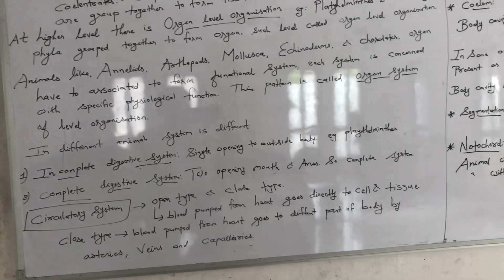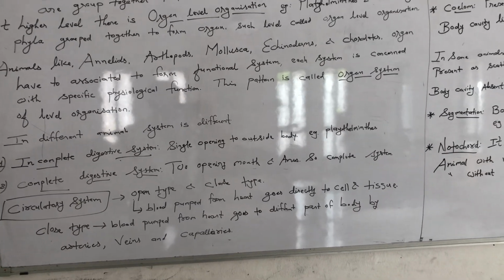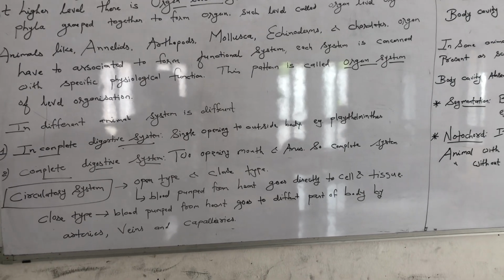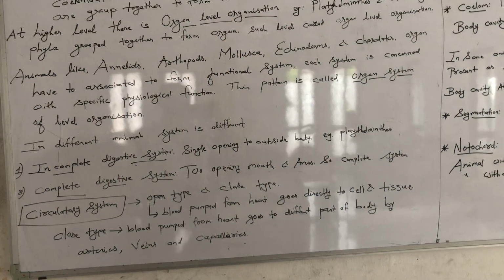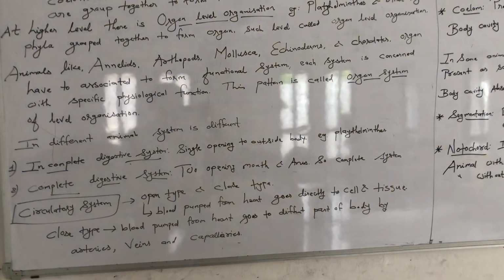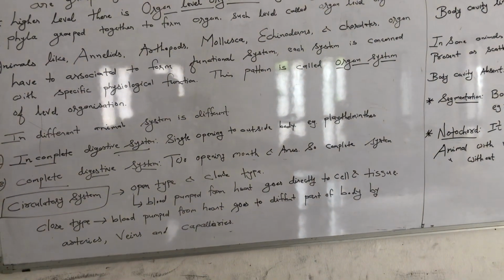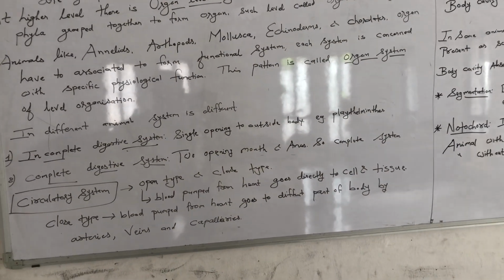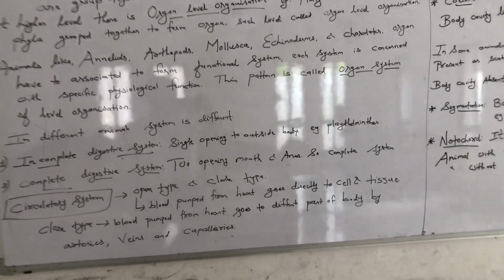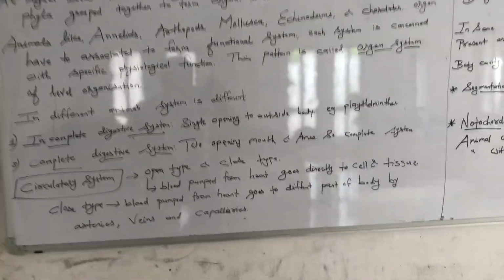Whereas in closed type of circulatory system, the blood is pumped from the heart and goes to the different parts of the body through artery, vein as well as capillary. So there is a specific channel. Through pipes, through channels, the blood is transported to the different parts of the body.